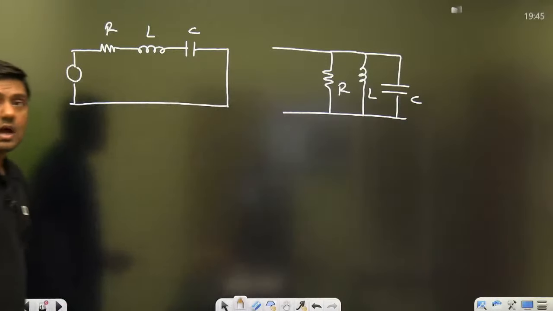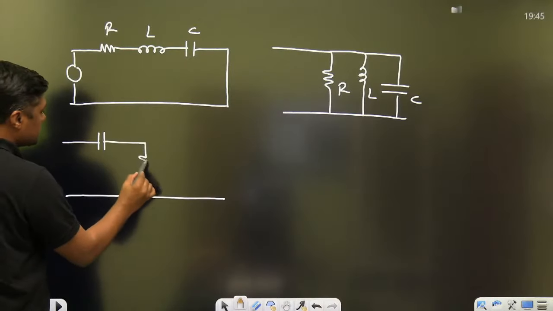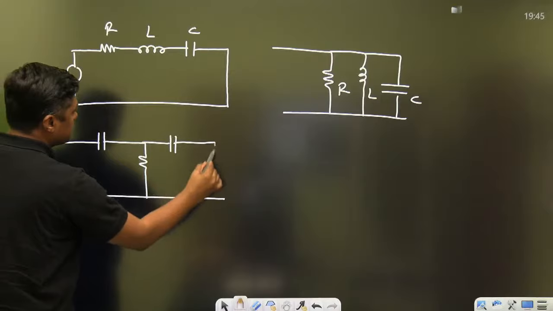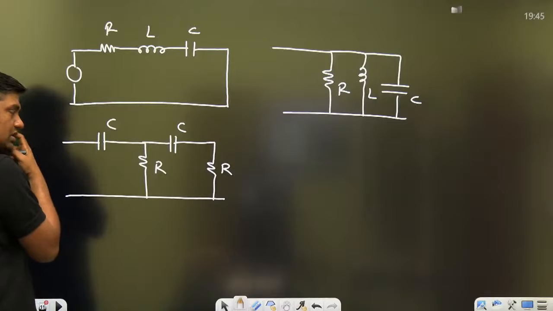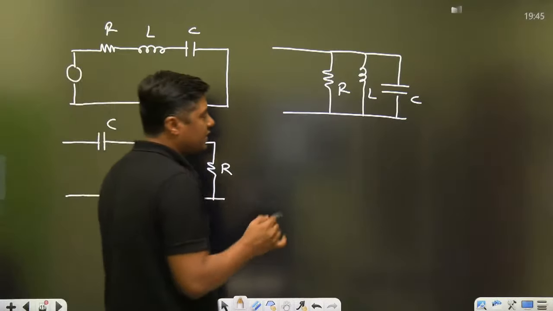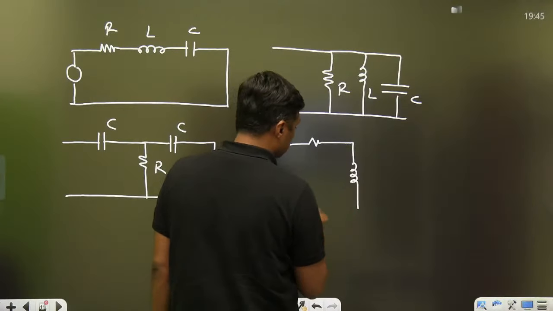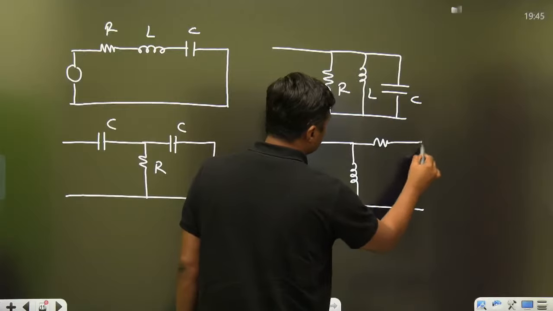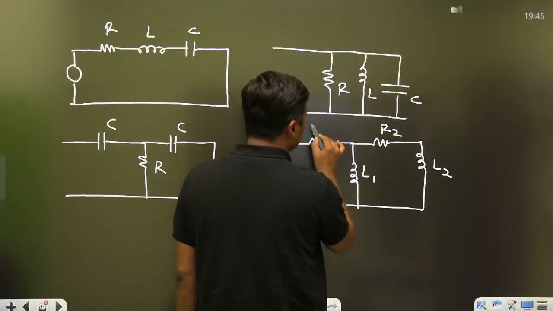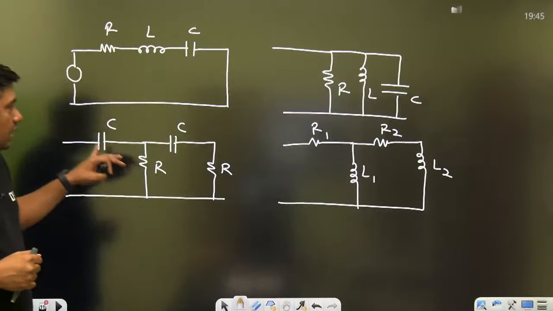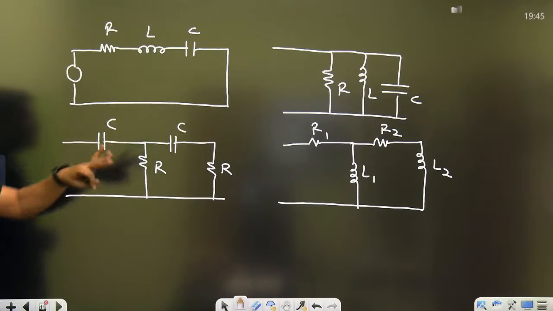But there are some other examples. Here we are having the capacitor, this is a resistor, again we are having the capacitor, this is a resistor. Again this is a second order circuit because we can't calculate the C equivalent. This is a second order circuit, two effective reactive elements. Similarly, if you are having this type of circuit, this is called what? Second order circuit. This is called a second order circuit because we can't calculate the C equivalent directly. So all are second order circuits.